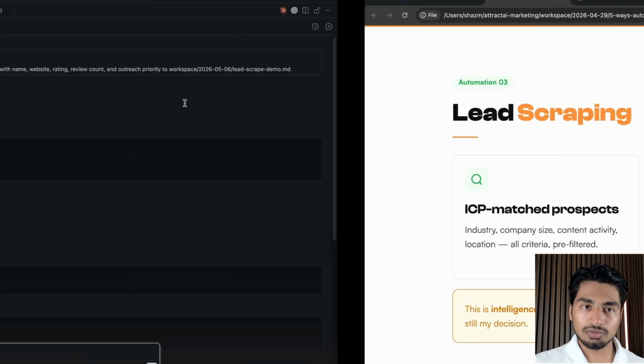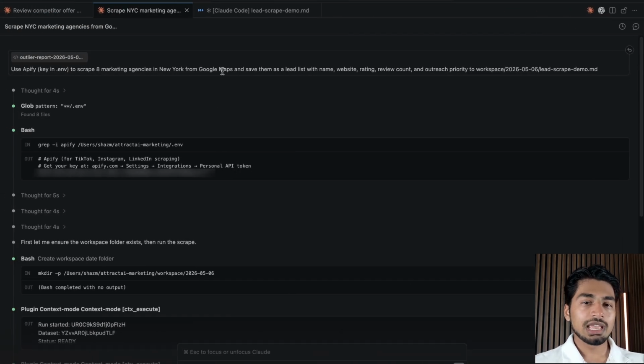So I'm going to head back over to Claude Code. This is running for me right now. And I'm going to paste this prompt. Use Apify key .env. I'll show you what that means in a second. To scrape 8 marketing agencies in New York from Google Maps, save them to a lead list with website, rating, review count and outreach priority, and then save it to the workspace. If you remember in the beginning, you want to save everything to a dedicated workspace.